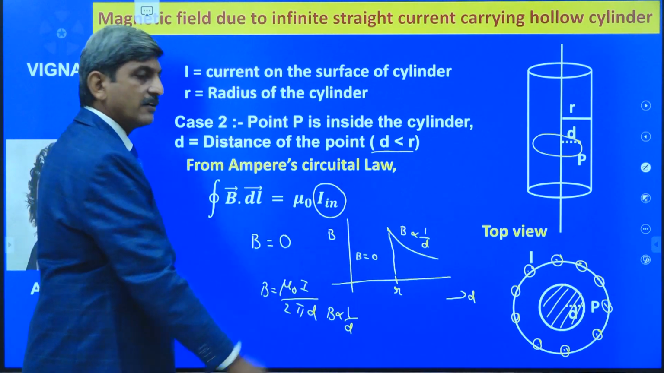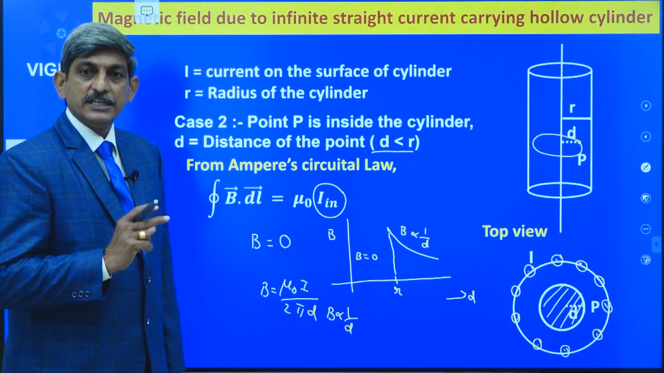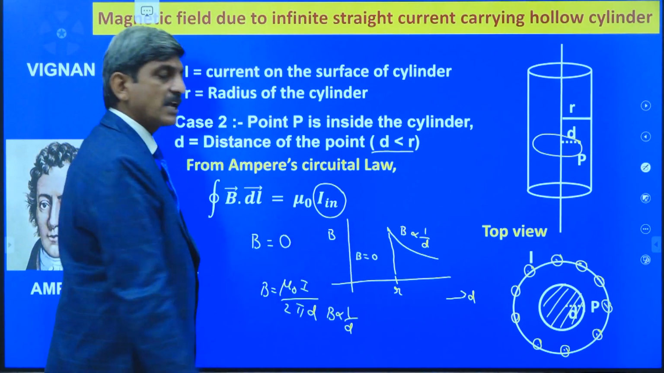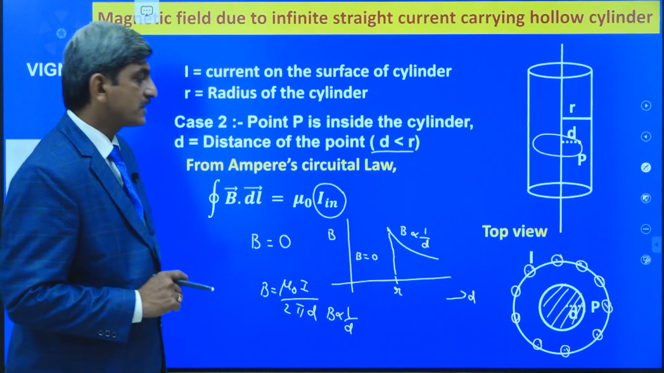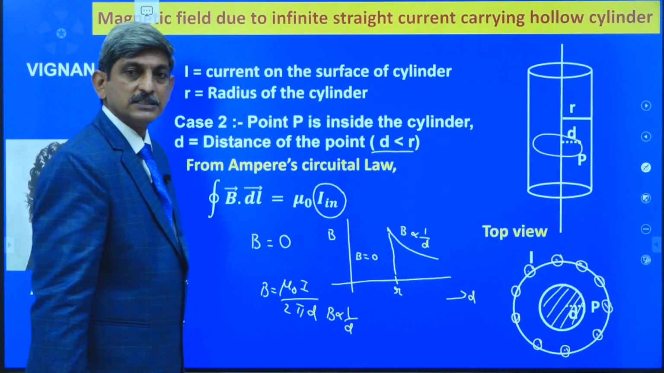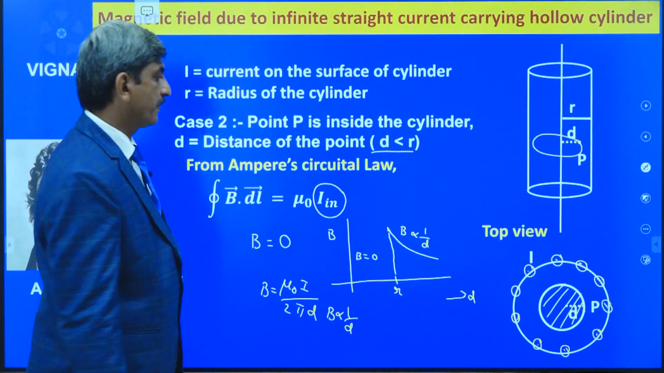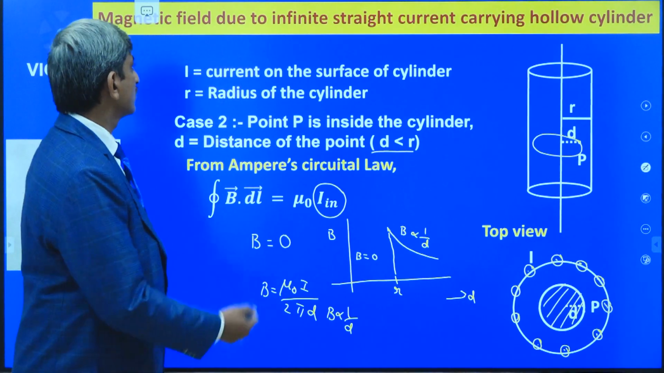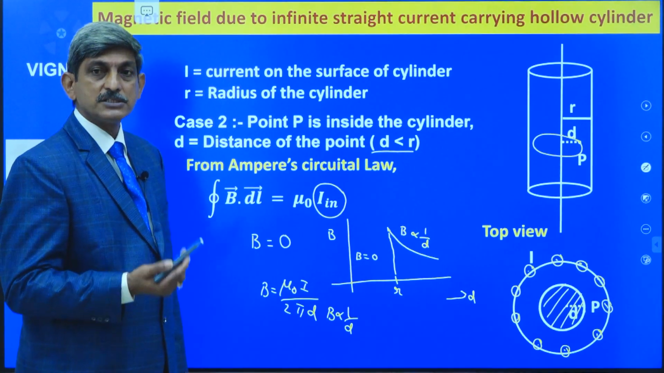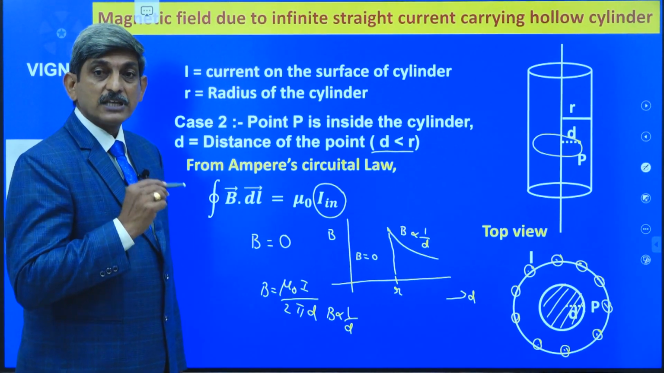Okay, this graph gives the variation of the magnetic field with the distance d from the axis of the cylinder. The magnetic induction has its maximum value at the surface of the cylinder and it decreases inversely with the distance of the point from the axis. This is about the magnetic field due to the infinite straight current carrying hollow cylinder in which the current is passing over the surface of the cylinder.